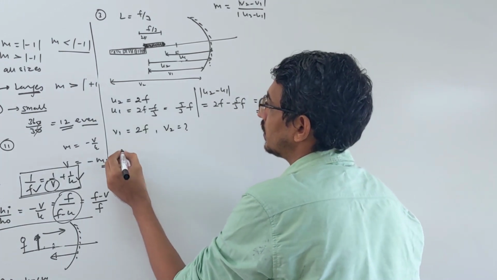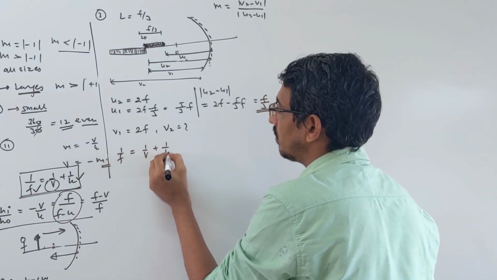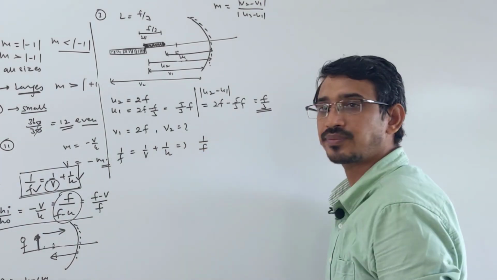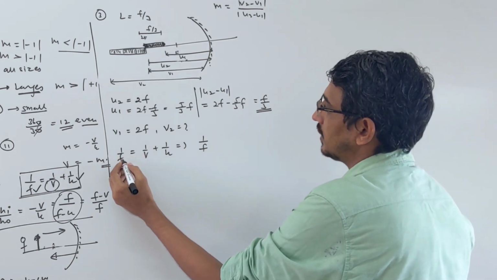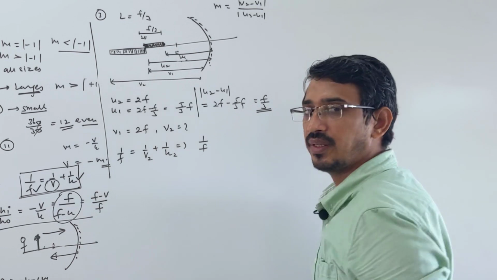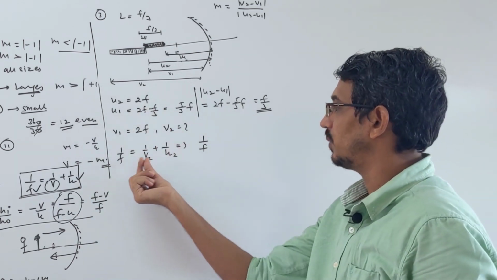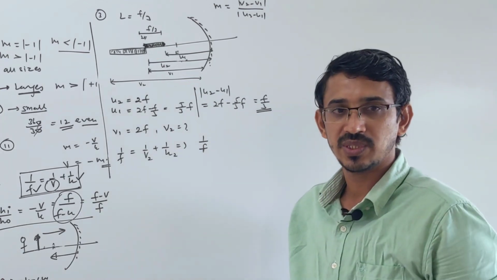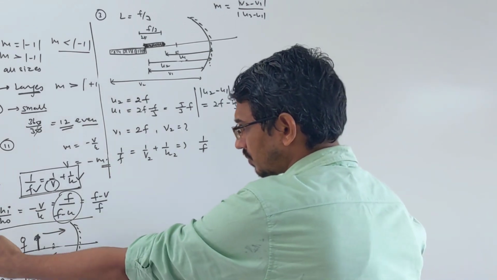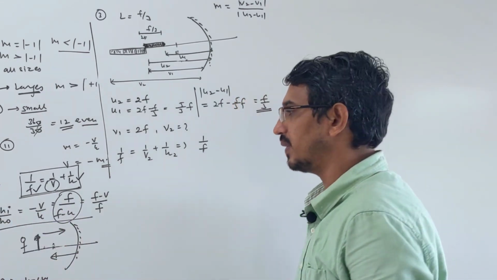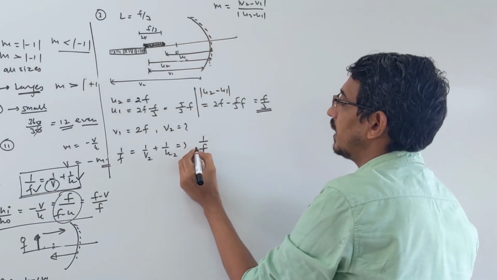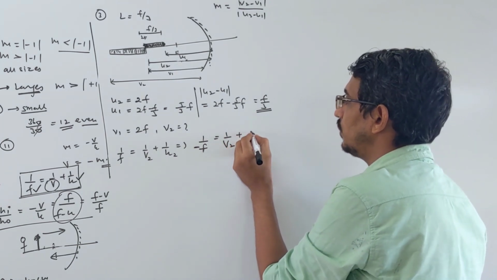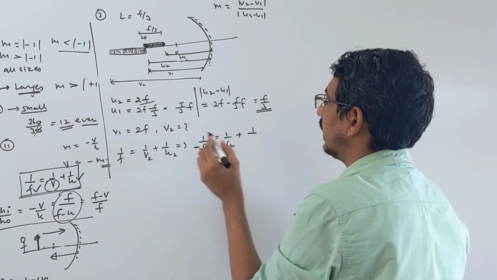Let's write the mirror equation. 1 by f is equal to 1 by v plus 1 by u, correct? Write this formula this way, with f, v2, u2. Now it's clearer. You write this equation for the last point, u2, v2 and f. And you have to put the sign convention also. Whenever you write these equations or magnification, always write with sign convention. So the focal length for this mirror is negative, minus f. v2 we want to calculate, plus u2. What is u2? We already calculated, u2 is 2f.